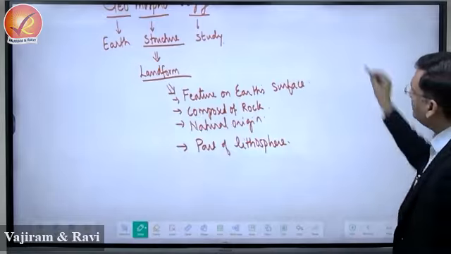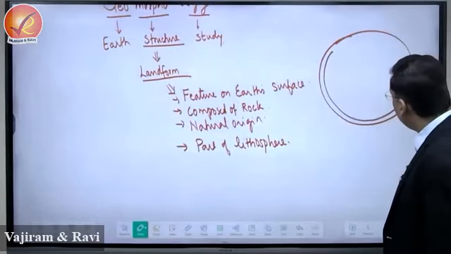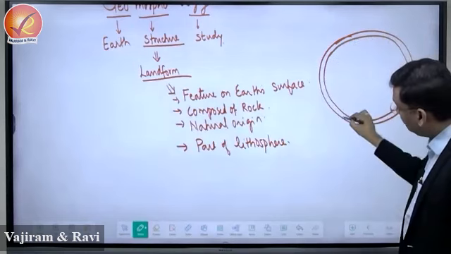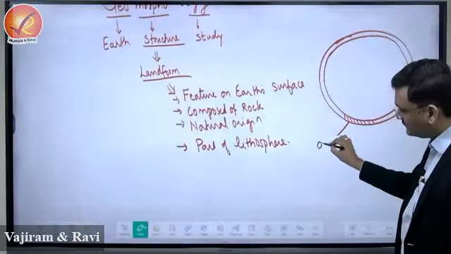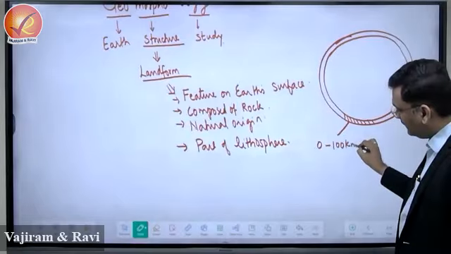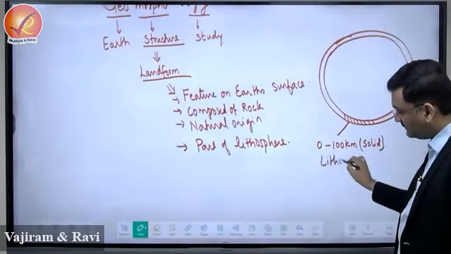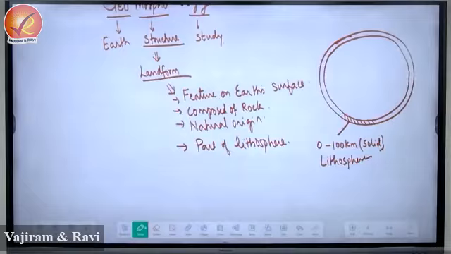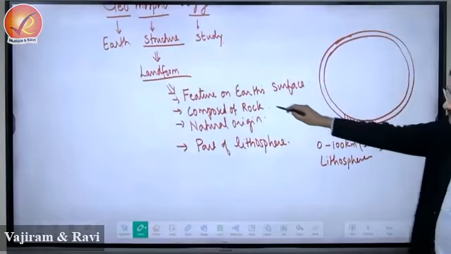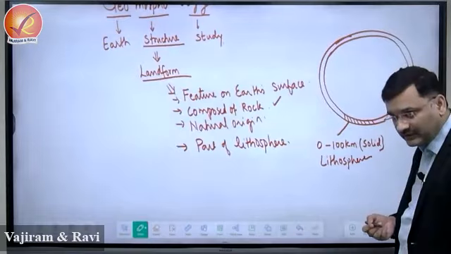Okay. So how is the earth? Now this is earth, and the earth has an outermost solid layer, from 0 to 100 kilometer. This is solid and is referred to as the lithosphere. So any feature which is a part of this 100 kilometer, is composed of rock, and is created by natural phenomena can be treated as a landform.